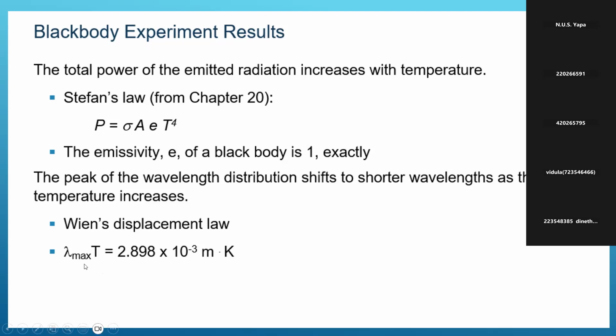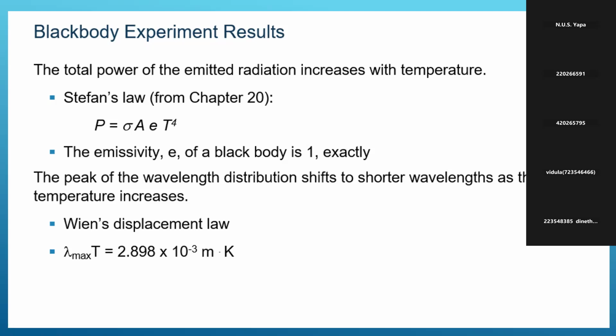Here lambda max times temperature is equal to 2.898 times 10^-3 meter Kelvin, which is a constant value. For all three curves, if we multiply lambda max by its temperature in Kelvin, this constant comes out, right? We call this Wien's displacement law, right?